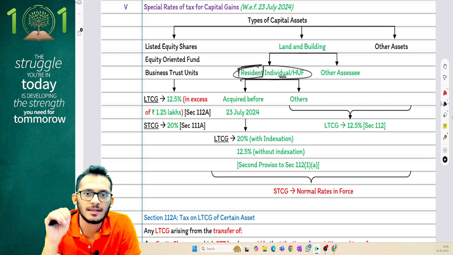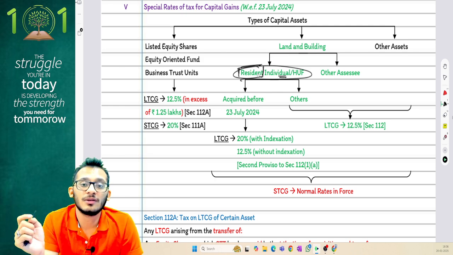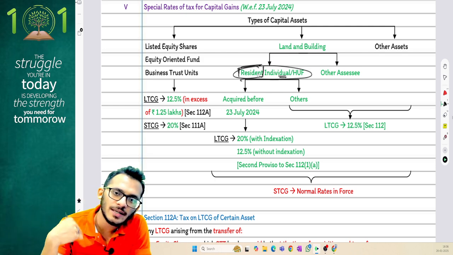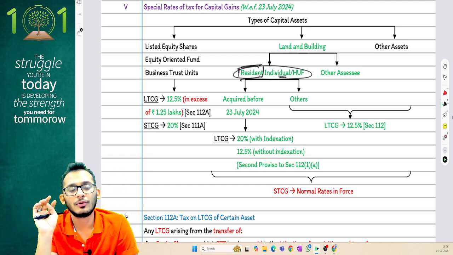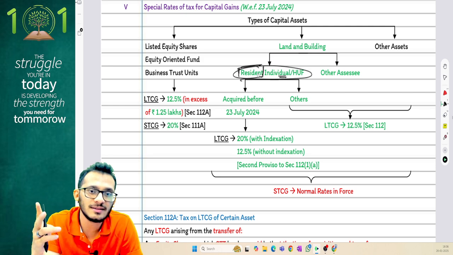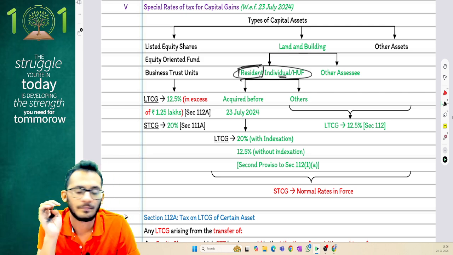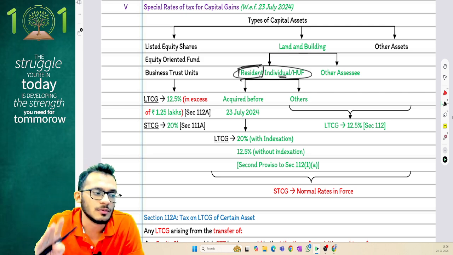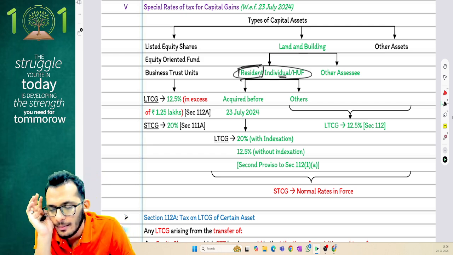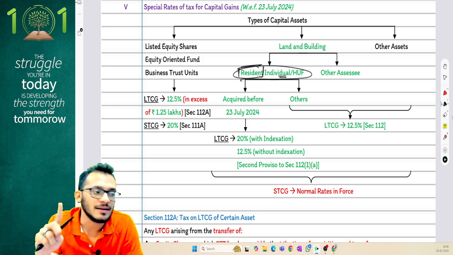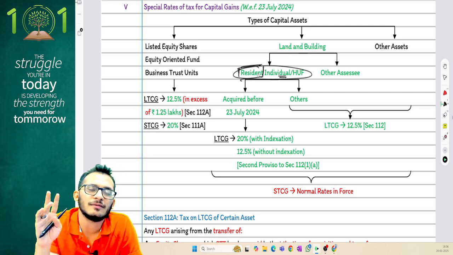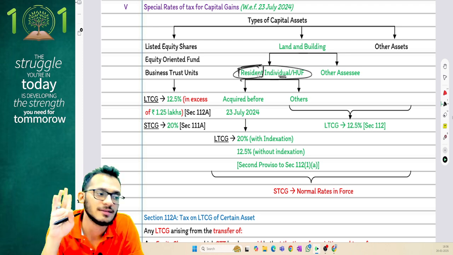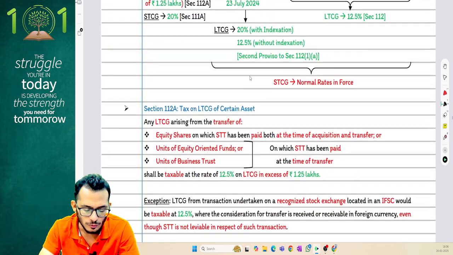Thereby, income tax is clarifying that when a resident individual or HUF buys an asset before 23rd July and sells it after 23rd July, then he will be liable to claim taxation as per old regime or new regime, whichever is lower. He can make that choice only for a resident individual or HUF, not for any other persons. If it's a non-resident, while ICI may not ask you that question, these provisions will not apply. So please be mindful of that.